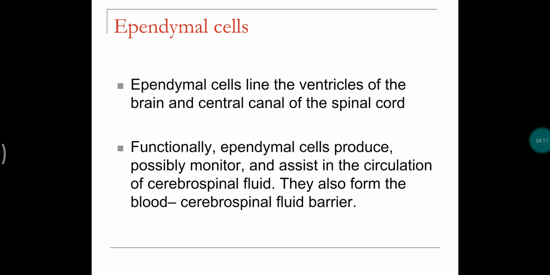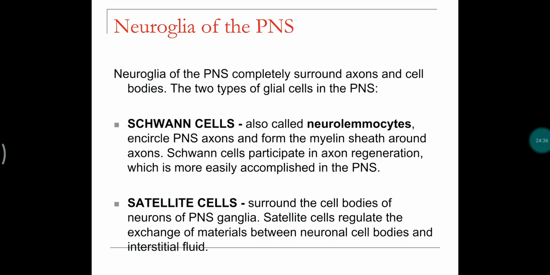Ependymal cells line the ventricles of the brain and the central canal of the spinal cord, which helps in the production and possibly monitors the circulation of cerebrospinal fluid. Now the neuroglial cells that are present in the PNS.